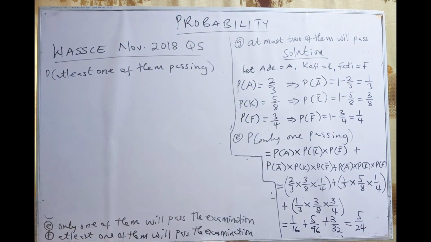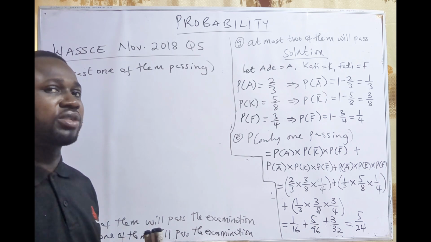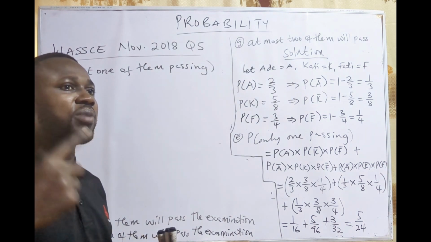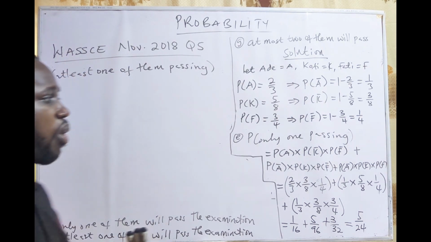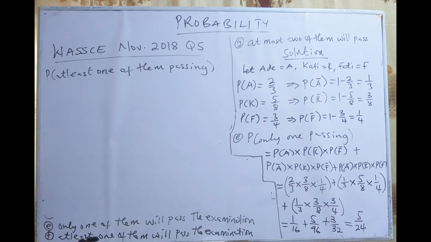Okay, so if it is at least one of them passing, then what does it mean? At least one should pass. So it can happen that one of them will pass at a time. At least one means one or more. Either one of them will pass at a time, or two of them are going to pass, or all the three will pass at a time.